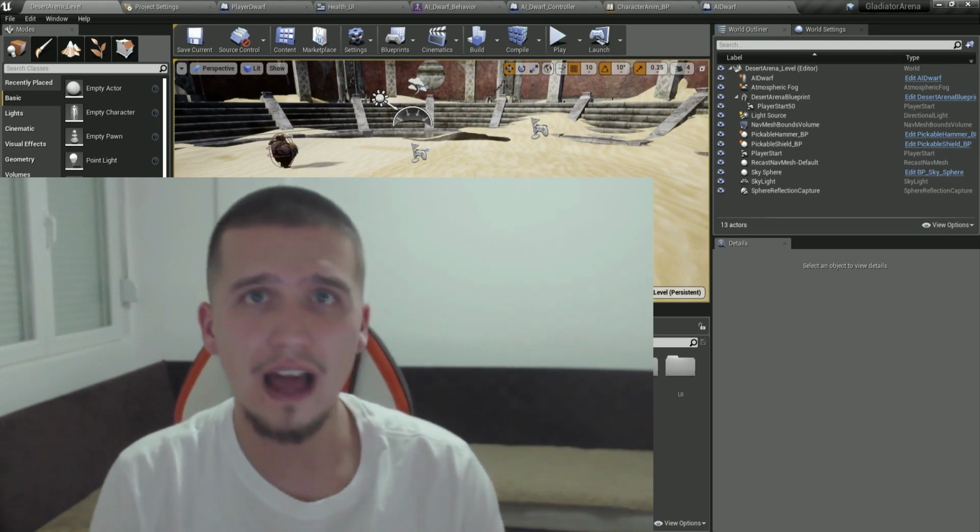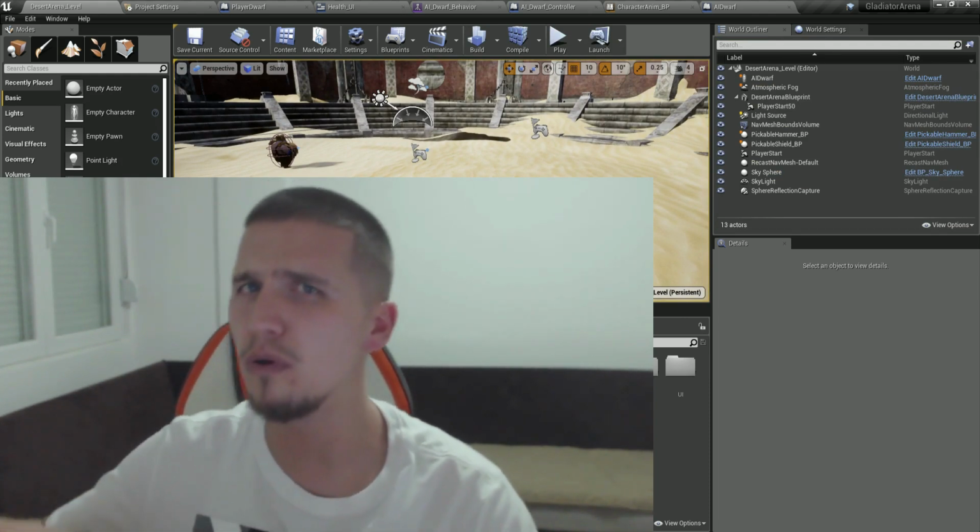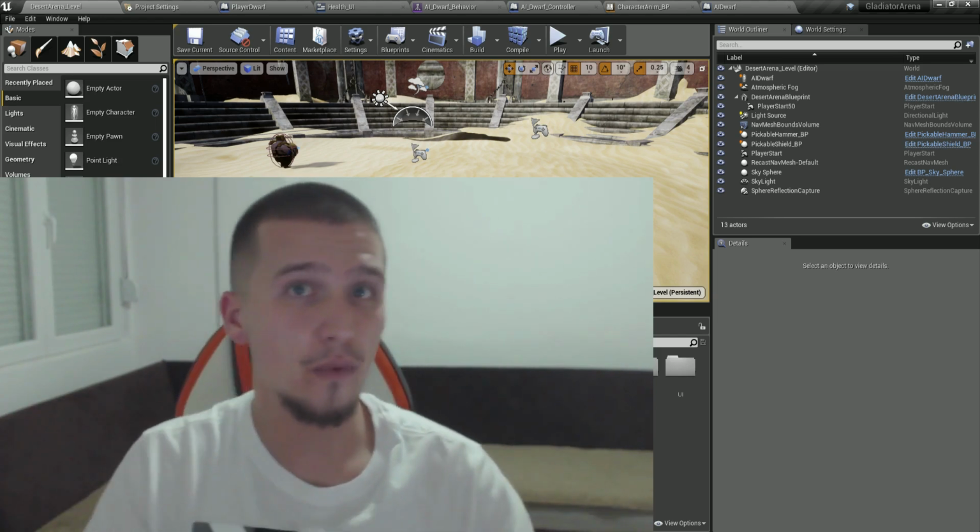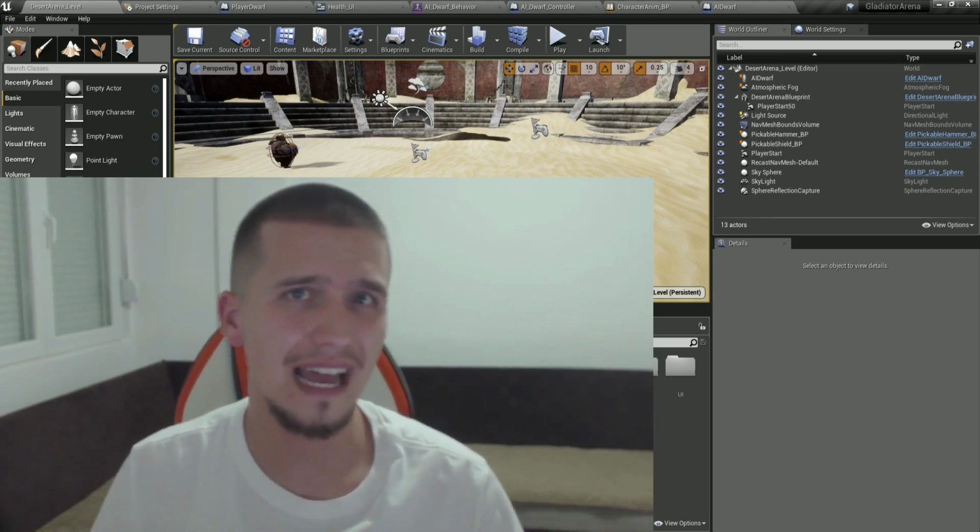First of all, we're going to use AI. We're going to learn about behavior trees, blackboards, all sorts of stuff, how we can implement that in C++, how we can create tasks, so on and so forth.